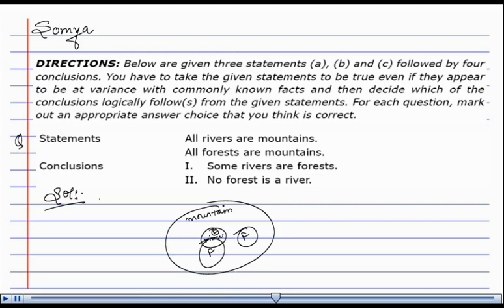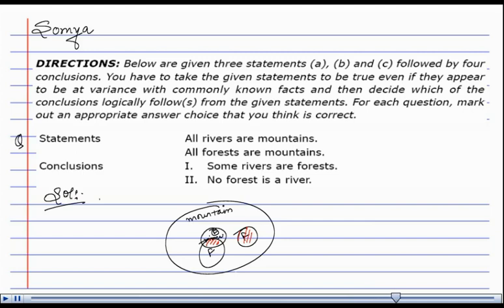Here, it could be possible because if we check out this option, there is a chance that a few of the rivers are forest. And for the second conclusion, no forest is a river. Here in this one, we cannot clearly state which of the conclusions is correct. So, both of the options have the probability of falling into the category.